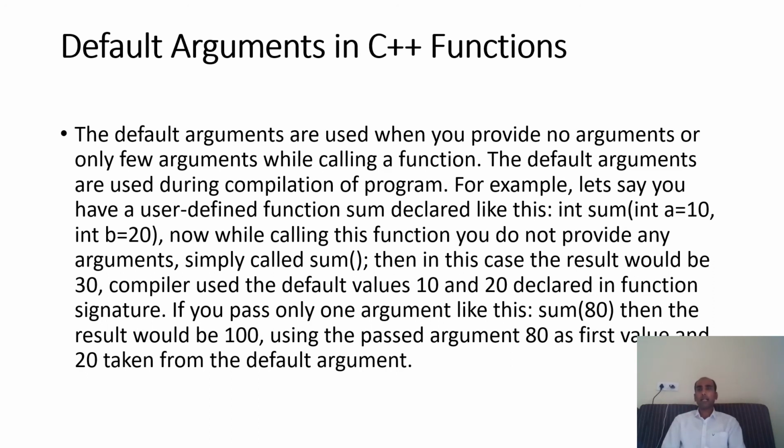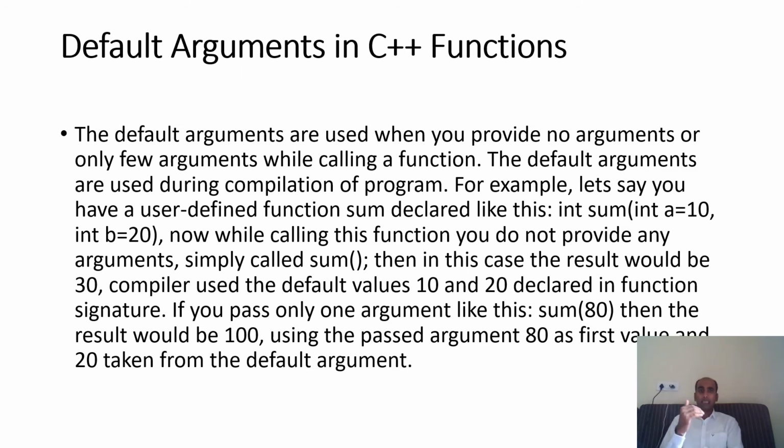The default arguments are used when you provide no arguments or only a few arguments while calling a function. The default arguments are used during compilation of the program. For example, let's say you have a user-defined function sum declared like this: int sum, int a equals 10, int b equals 20. These two are the parameters, and here I have defined default values 10 and 20. Now, when you call the function, simply writing sum, you are not passing any argument. Then it automatically takes 10 and 20 as the default values of a and b.